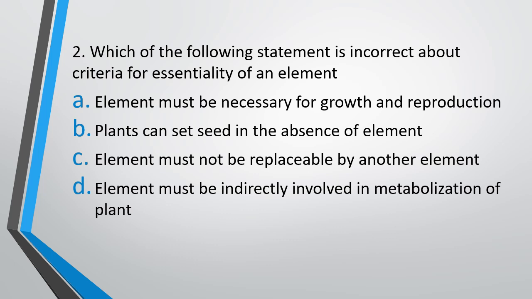Element must be indirectly involved in metabolism of plant. The correct answer is statement D is incorrect. Element must be directly involved in metabolism of plant, not indirectly. It should have direct role in metabolism of plant.